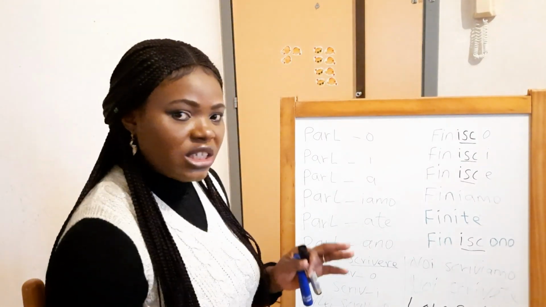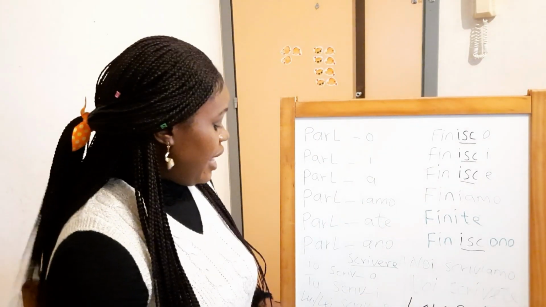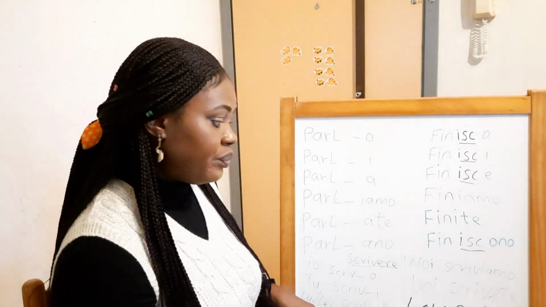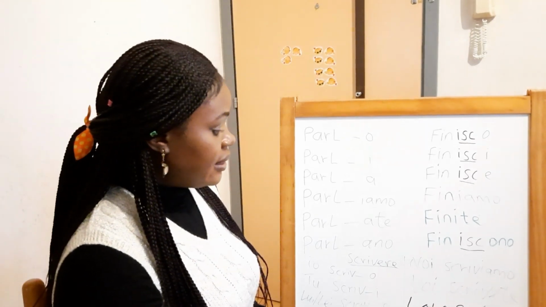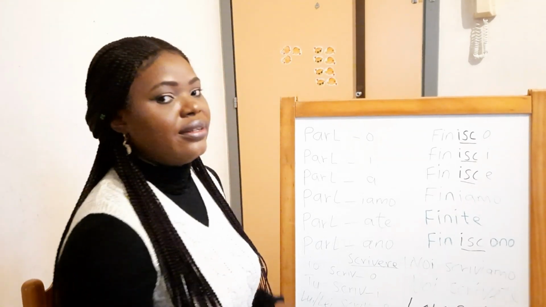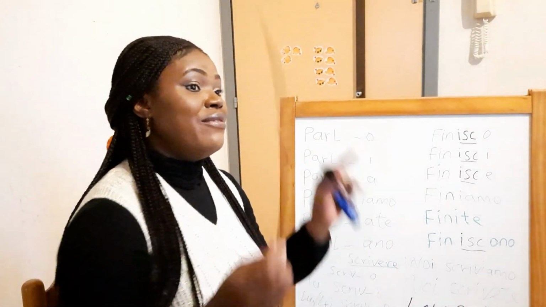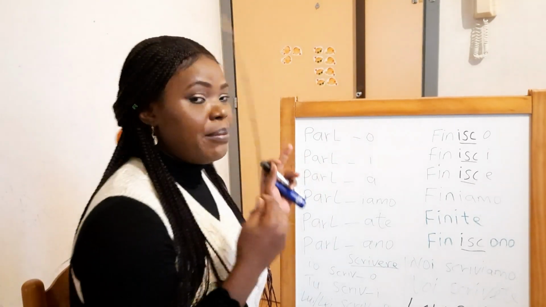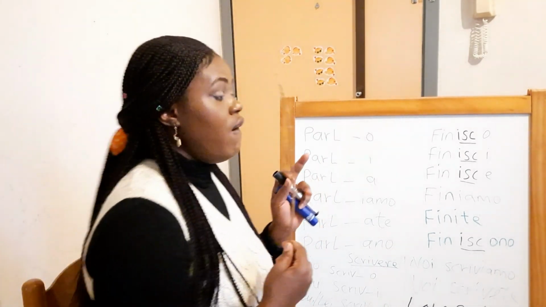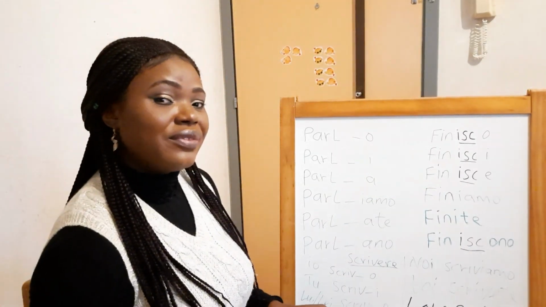The only little changes you'll have depending on the end of the verb are in the third person singular, the second person plural, and the third person plural. That's where you can see little changes depending on the end of the verb you are using, whether first conjugation, second conjugation or third conjugation.